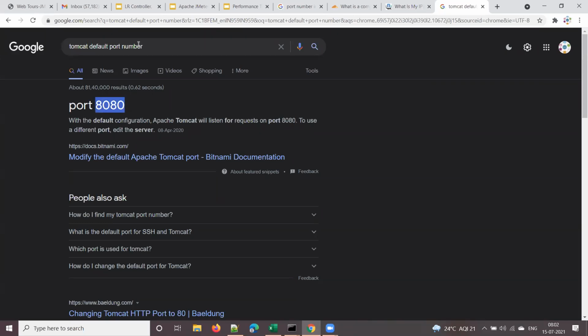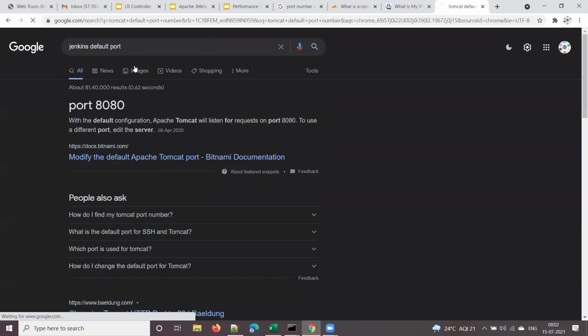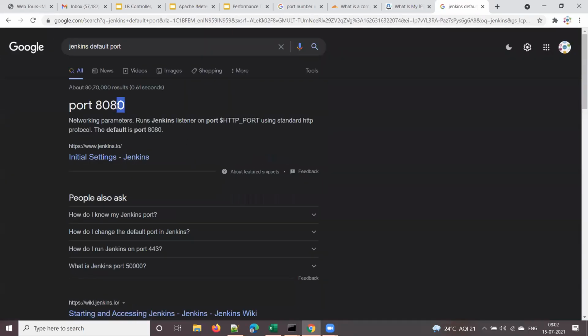And the default port number of Jenkins is also 8080, right? What is Jenkins? Anyone? See here, Jenkins also uses the same port number by default. So if you have Tomcat and Jenkins both installed on your machine, then there will be a port conflict, so you have to change the port number of either of these. That is the reason this port numbers concept is important for you.